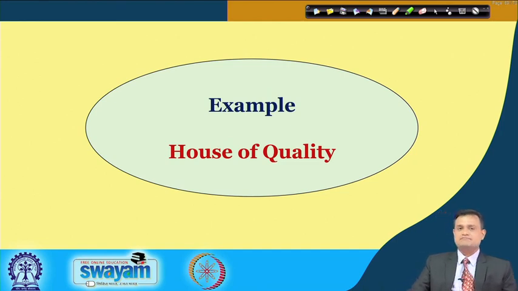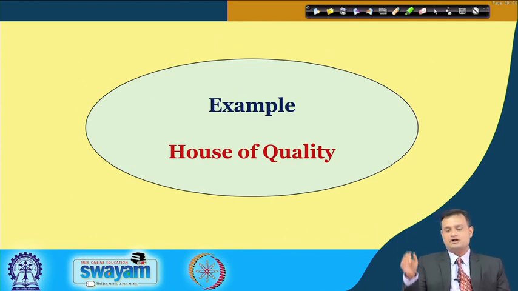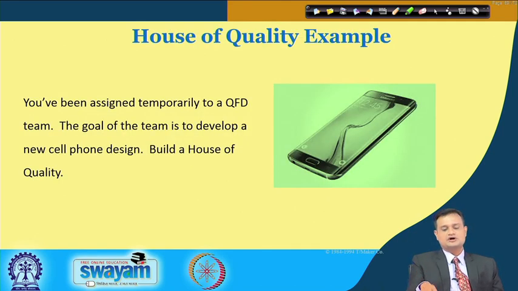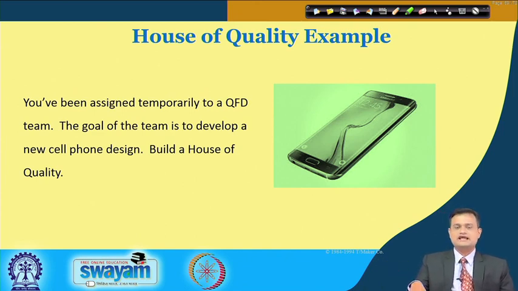Let us see an example so you get a fair idea of house of quality, which is the central part of quality function deployment. I have just selected a product we use day in day out, mobile, and let us say you are supposed to develop house of quality for this particular product.